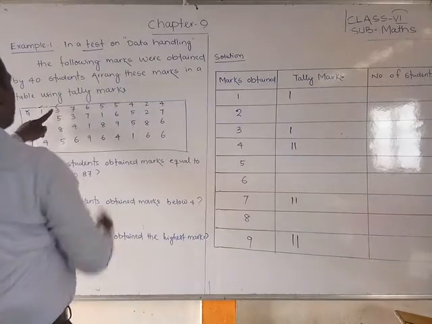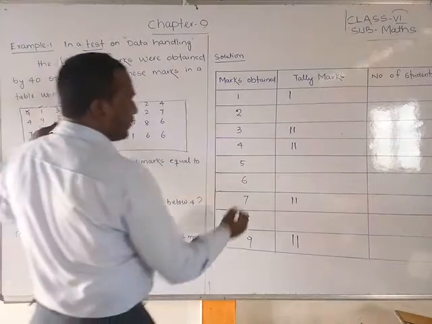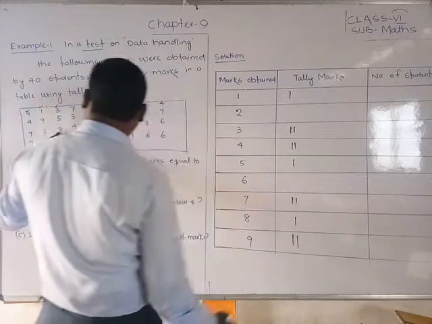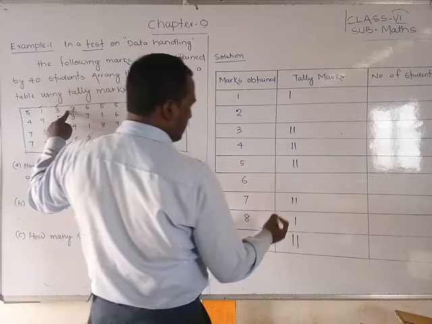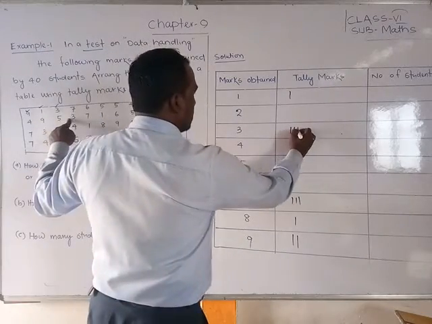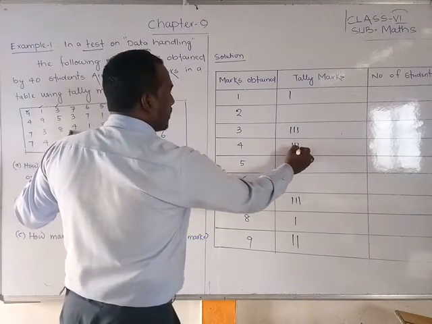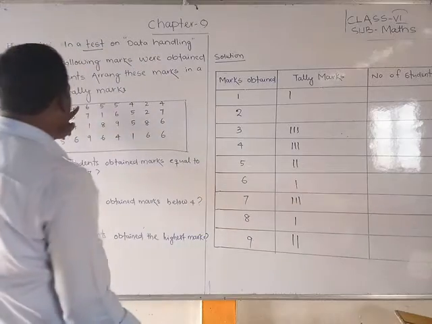Next, third line: 3, 1; 5 here; 1, 8 here; 1, 5 here; 1. Next, 7 here, 1, 3 here, 1. Did you see? 4 here, one line; 6 here, one line; next 6.